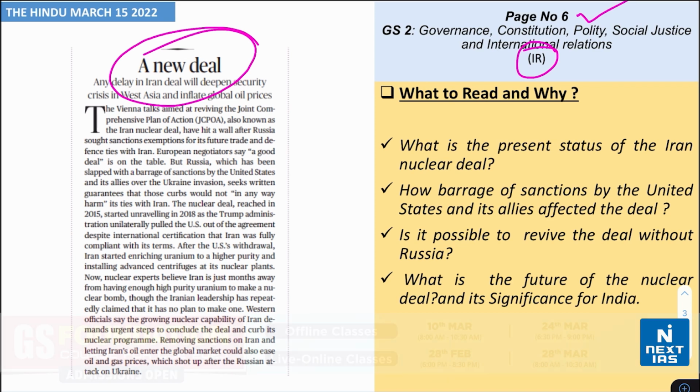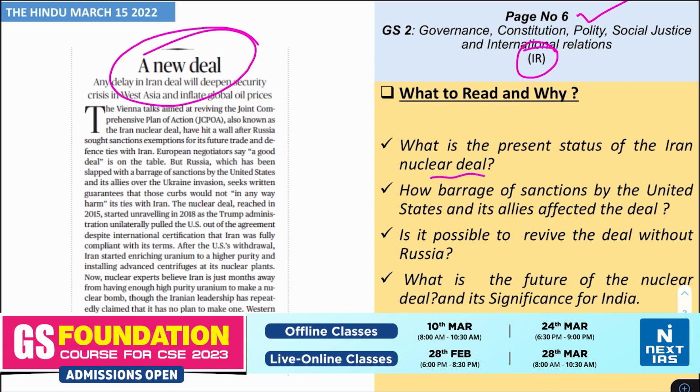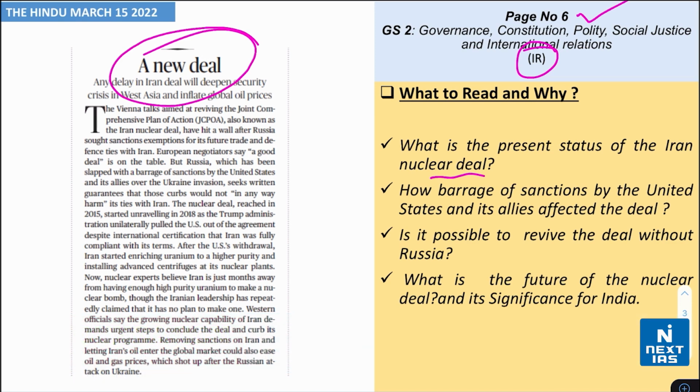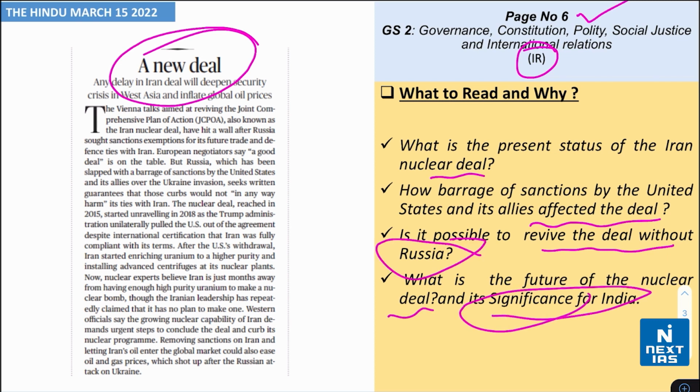Now, understand what the present status of the Iran nuclear deal is, also how the barrage of sanctions by the United States and its allies affected the deal, and whether it is possible to revive the deal without Russia. And what is the future of the nuclear deal, and also the significance of this deal for India especially.